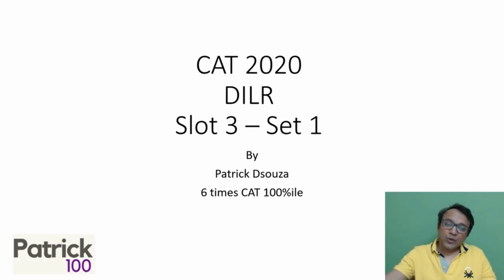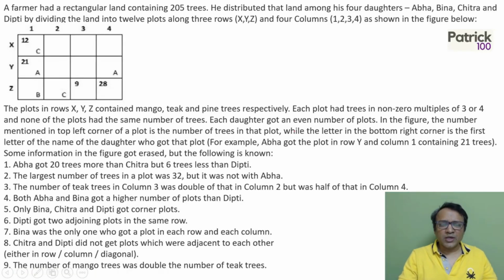Hi, so we're looking at CAT 2020 DILR slot 3 set 1. Let's look at how to go about approaching it. This was one of the toughest sets in slot 3, maybe the toughest across slots. A lot of data is given and you think twice before answering, but there are 6 questions in it. So you will have to take a call whether you're really good at DILR or not, and based on that you can pick up a set. Anyway, let's look at this particular set and understand the data.